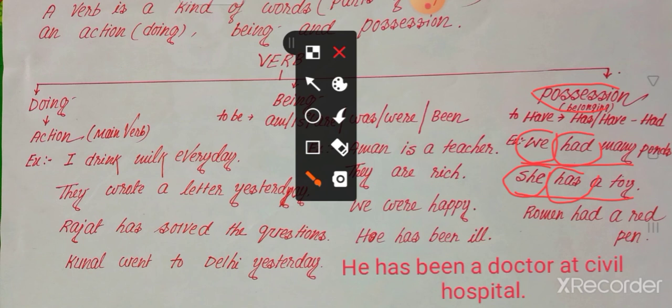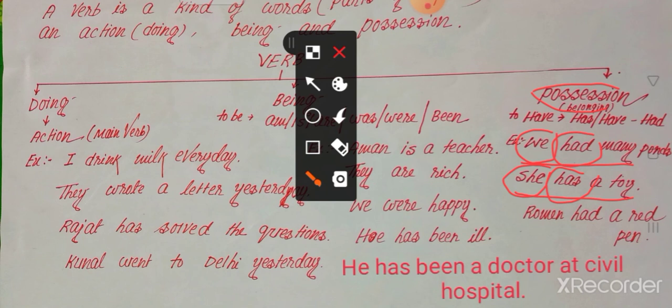So I express possession, that's why I use has. I cannot use she was a toy here, the meaning is different. When my expression is belonging to someone, possession, in that case we use has, have, had.